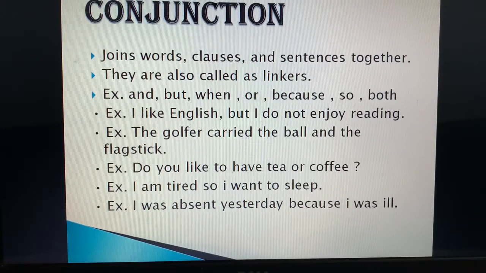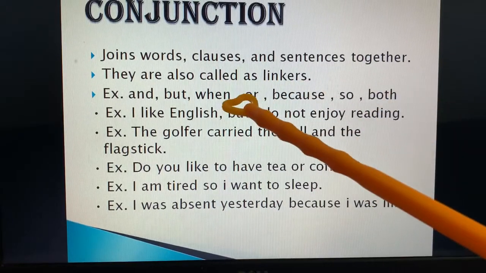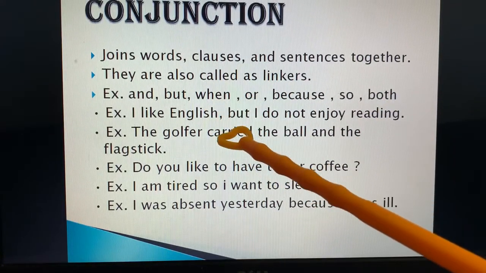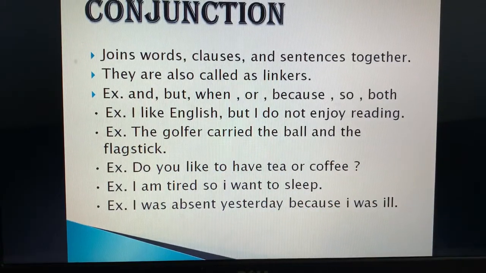There are many conjunctions. Now for example, I like English, but I do not enjoy reading. One thing is positive, another thing is negative. It is joining two sentences. One sentence is I like English, second sentence is I do not enjoy reading it. Fine. So now how are we going to join it? We are going to join these two sentences by using the conjunction but. I like English, but I do not enjoy reading.